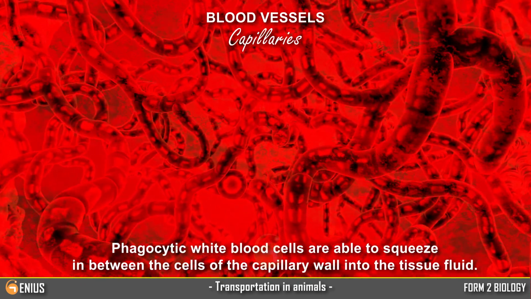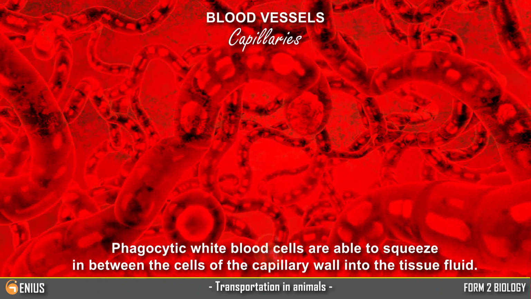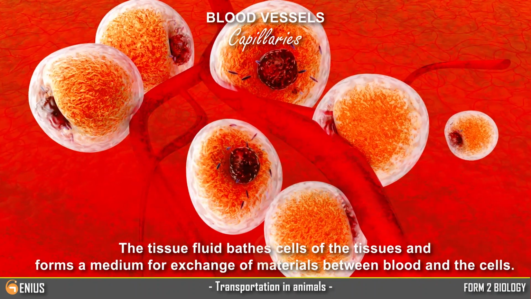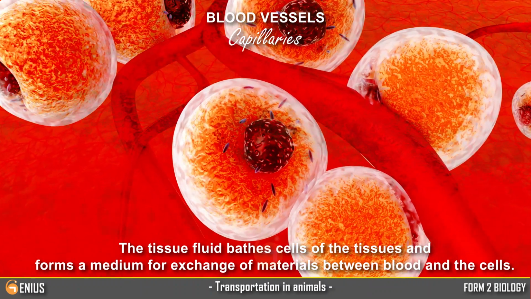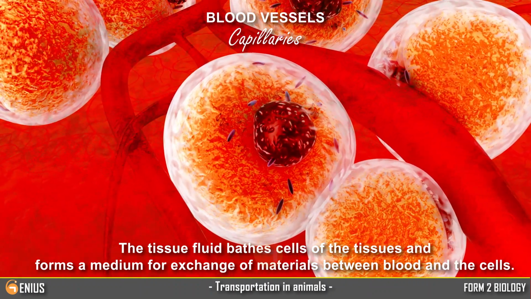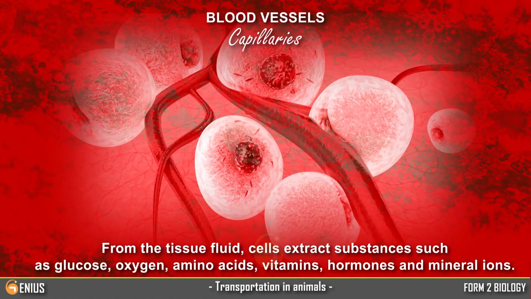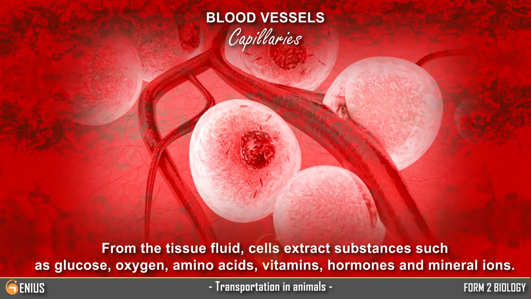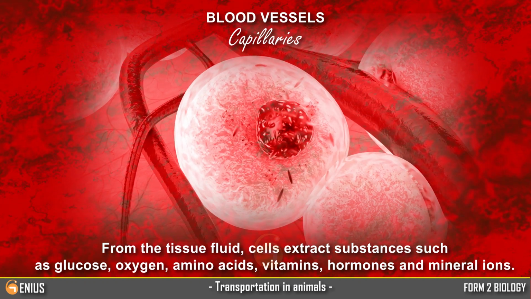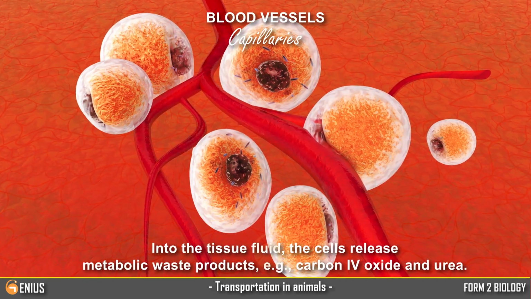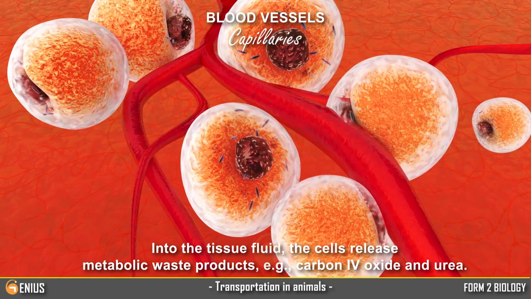Phagocytic white blood cells are able to squeeze in between the cells of the capillary wall into the tissue fluid. The tissue fluid bathes cells of the tissues and forms a medium for exchange of materials between blood and the cells. From the tissue fluid, cells extract substances such as glucose, oxygen, amino acids, vitamins, hormones, and mineral ions. Into the tissue fluid, the cells release metabolic waste products, e.g., carbon dioxide and urea.